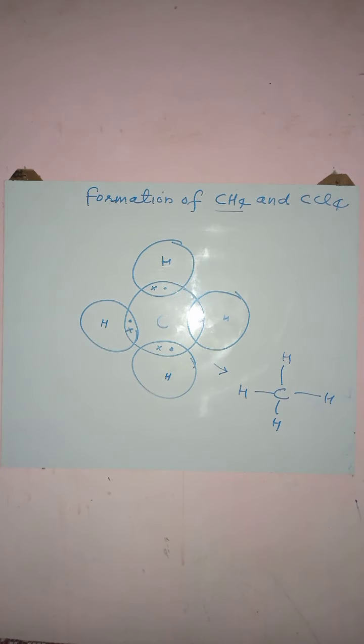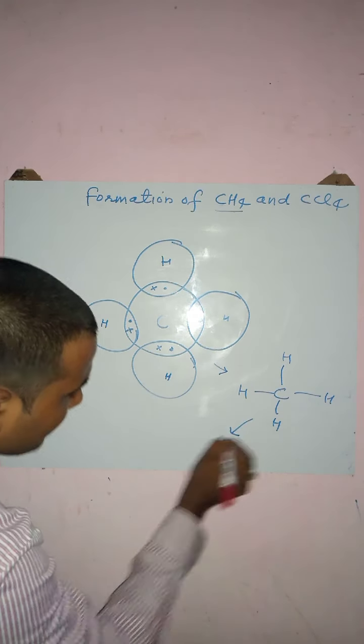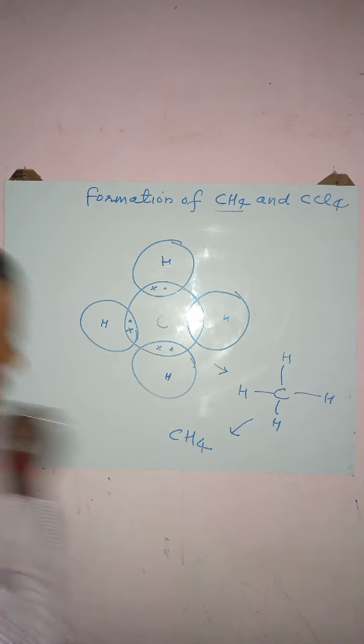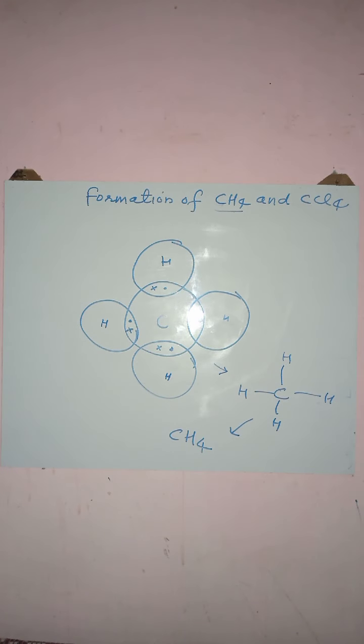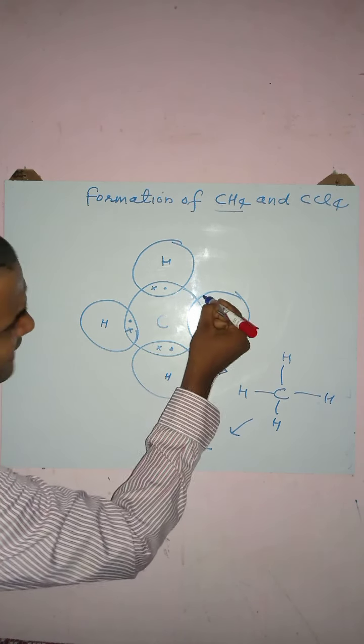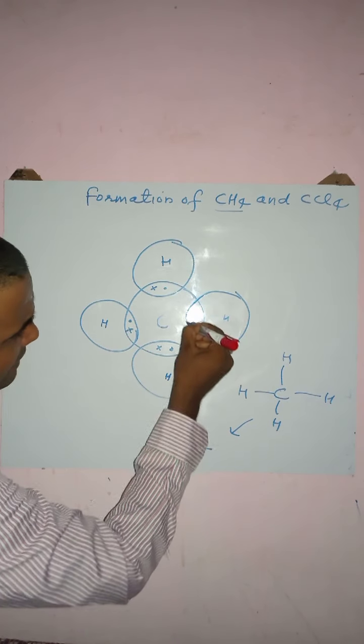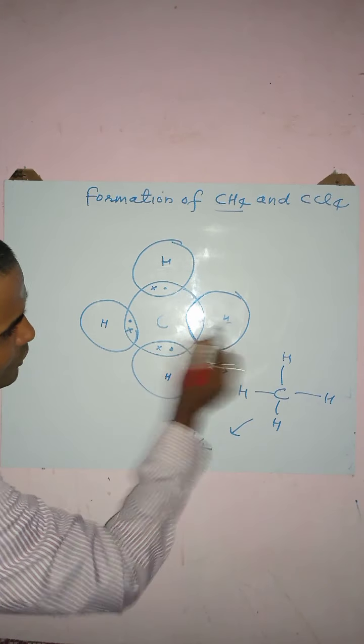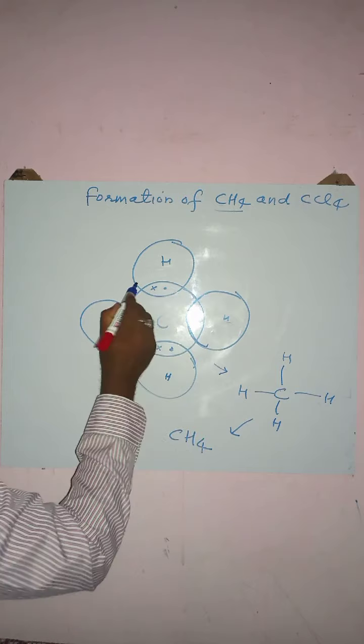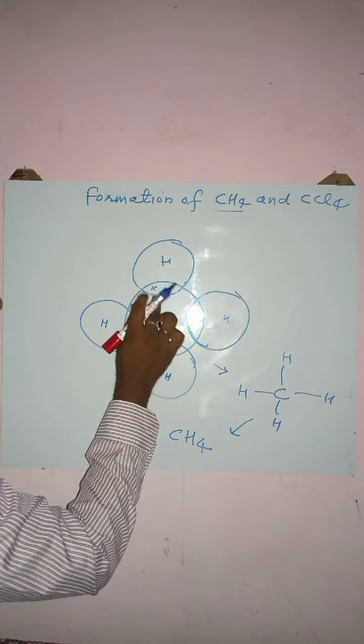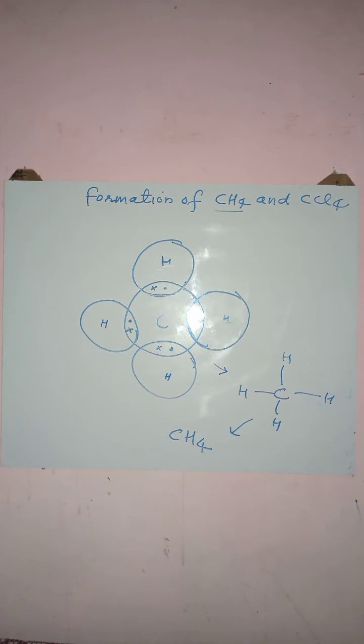And this finally results in the formation of the methane molecule. See, now it seems that the hydrogen atom has how many electrons? 2 electrons, equivalent to helium. This hydrogen also has 2 electrons, so its electronic configuration is equivalent to helium.